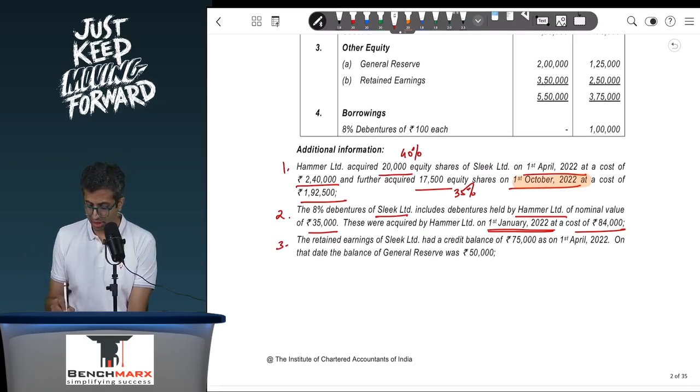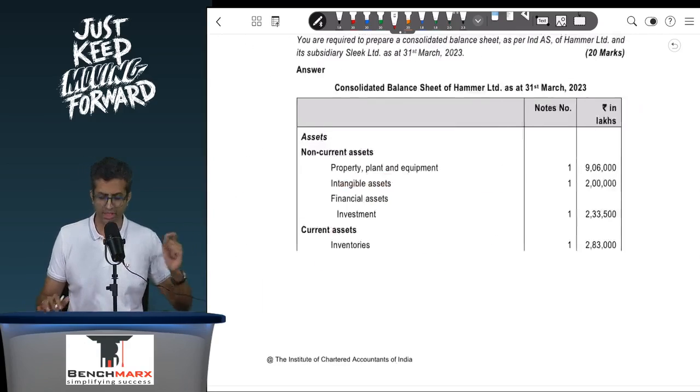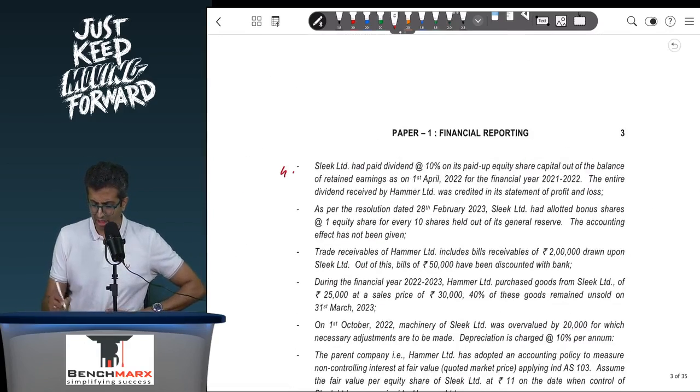Third, you have been given the retained earnings of Sleek on 1st April 22 and the general reserve balance also being given. So these are the opening reserve balances which are available. Then the fourth point is the slightly tricky point. We will discuss what is to be done over here.